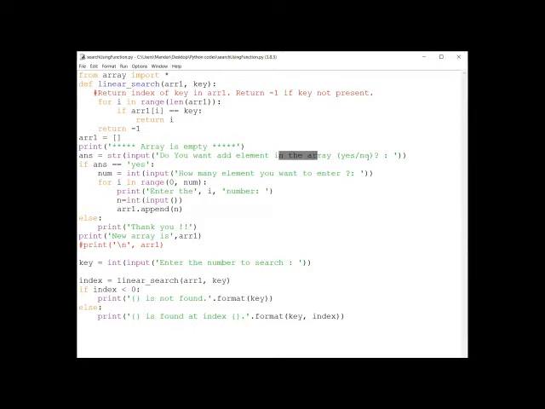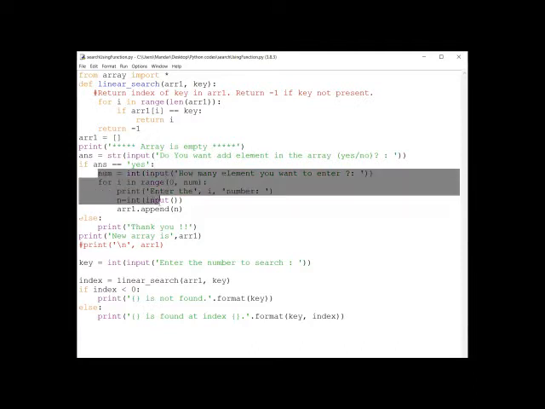So first of all, it is showing the message that the array is empty. Do you want to enter some element in the array? If I want to enter an element in the array, I will type yes. So that yes will be stored in the answer. And in the next line, I am checking if the answer is equal to yes. That means the user wants to enter the elements. So then I will go ahead with this part.